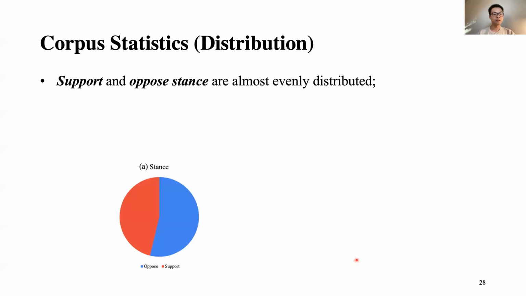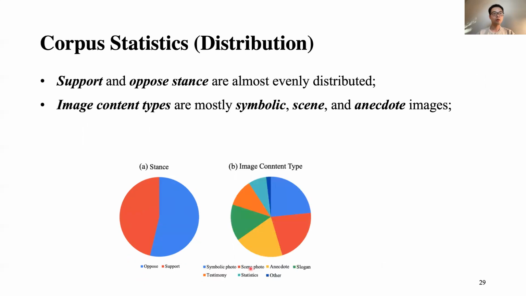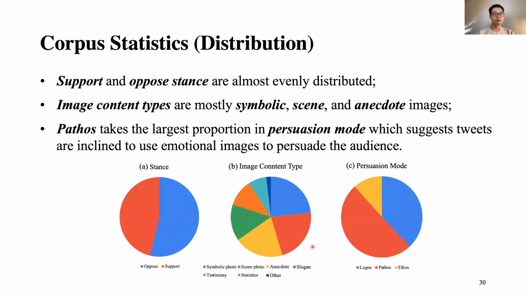Here are the corpus statistics. We show that support and oppose stances are most evenly distributed in our corpus. The red is support, blue is opposed. And also, the image content type mostly includes symbolic, scene, and anecdote images. The pathos takes a larger proportion in the persuasion mode, which suggests that tweets are inclined to use emotional images to persuade the audience.